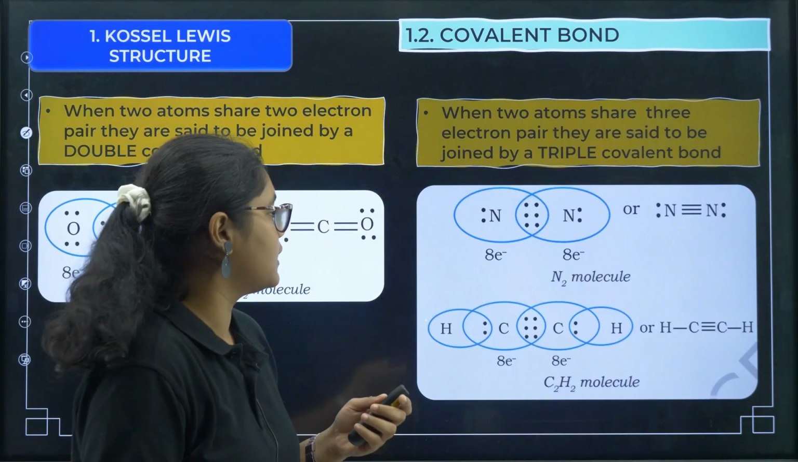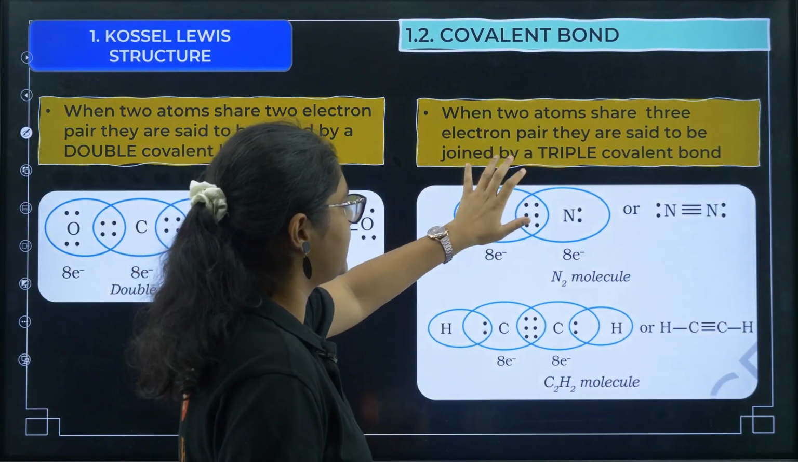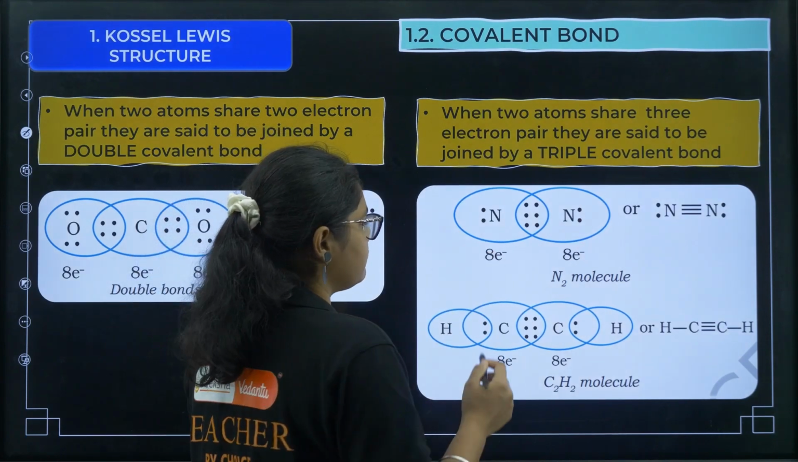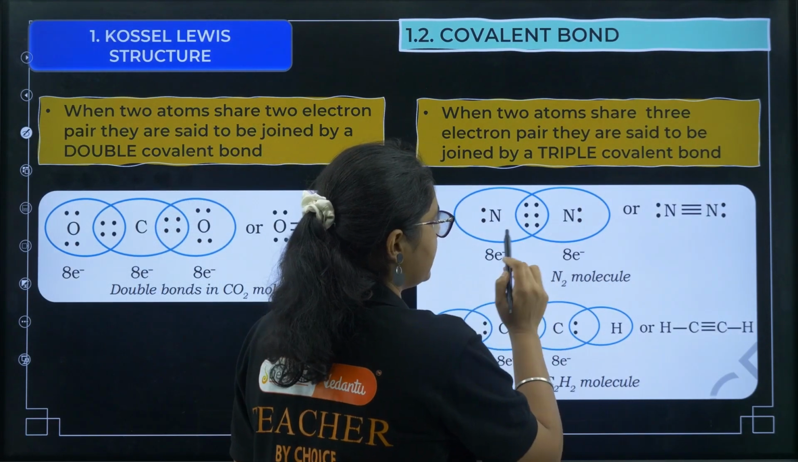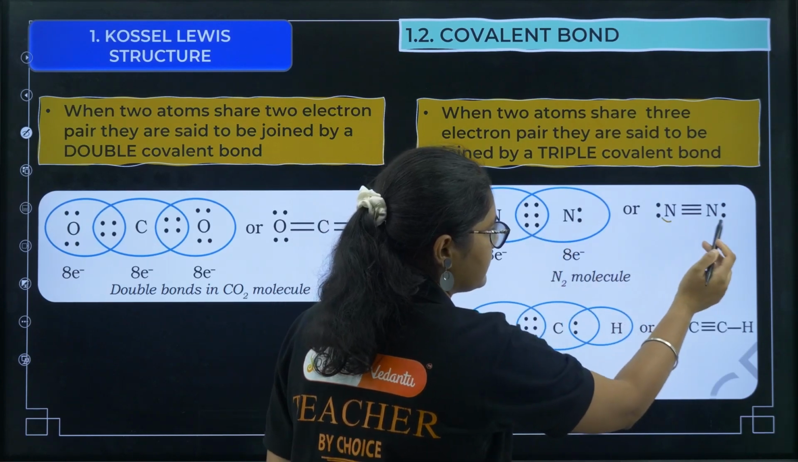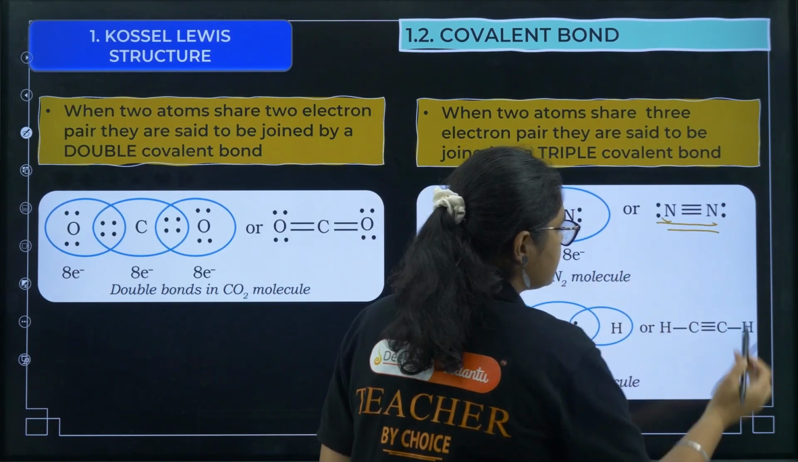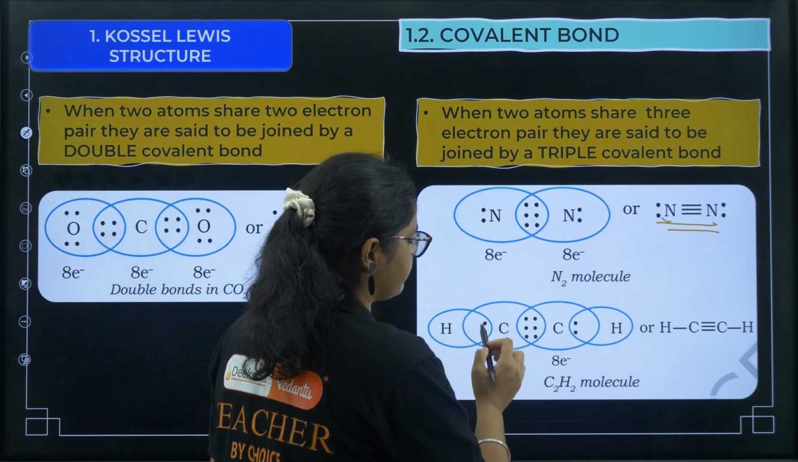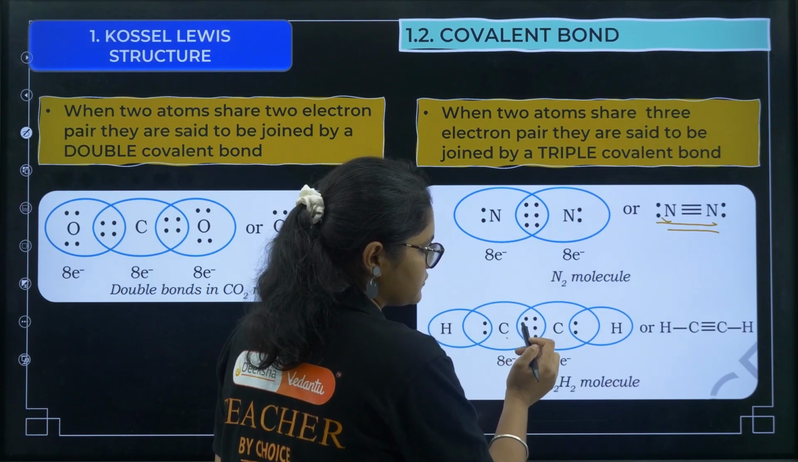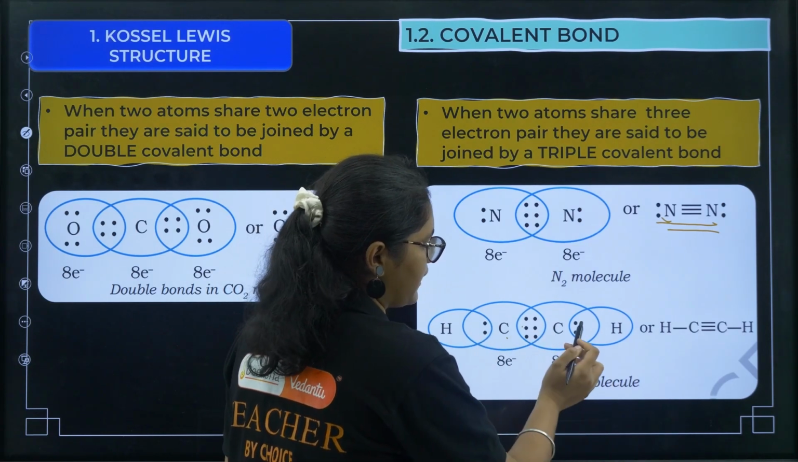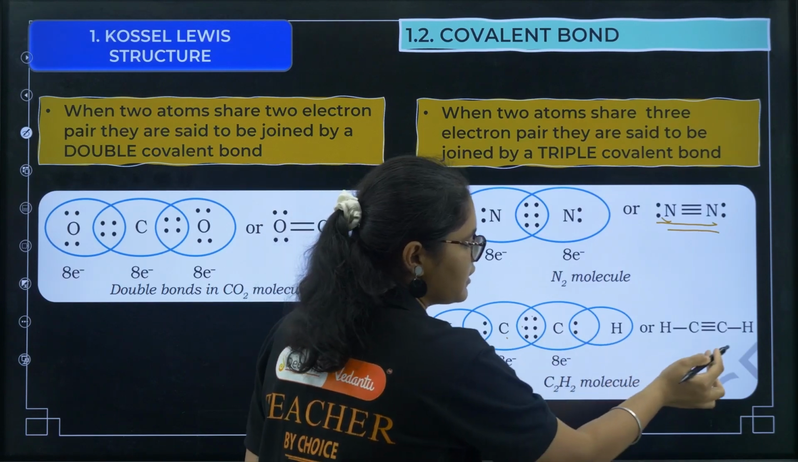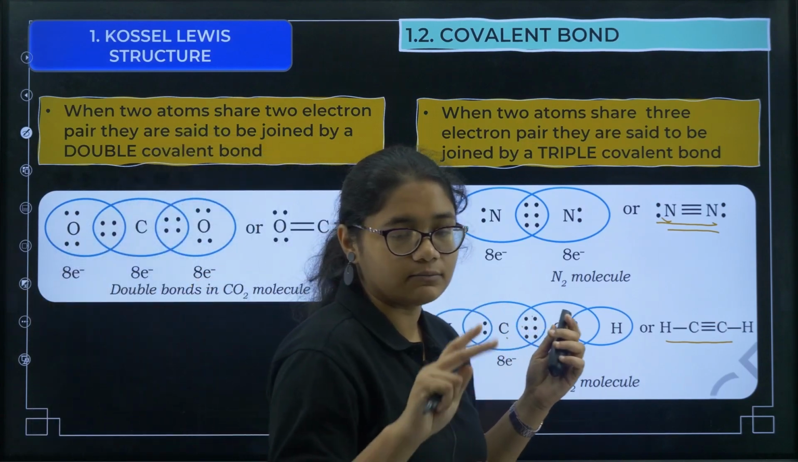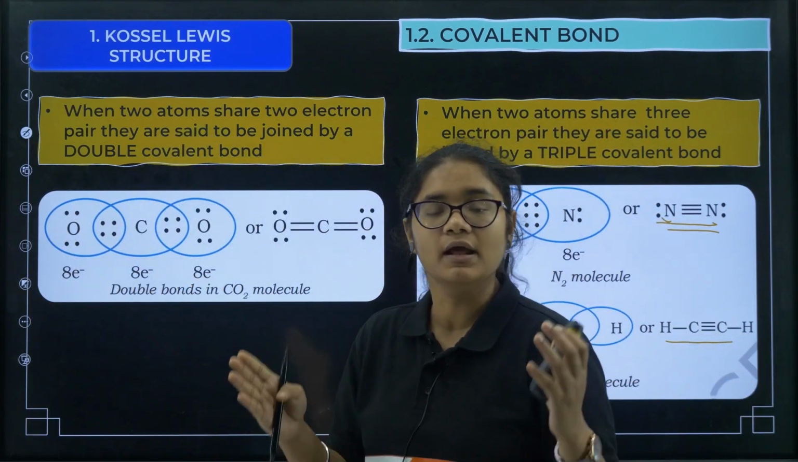Now if you see the next one, when 2 atoms share 3 electron pairs, they are said to be joined by a triple covalent bond. Now for nitrogen, we have 8 electrons, right. These 3 electrons are forming a bond, here there is a bond formation. So this is why it is called a triple covalent bond. Now if you see C2H2, we have carbon, here hydrogen. This carbon has 4 electrons, 1, 2, 3, 4, and 1 sharing with hydrogen, and this also gives 3 electrons and 1 sharing with hydrogen. We get a structure like this. So these all are covalent bonds. There can be a double covalent bond, triple covalent bond, or single covalent bond between 2 atoms.